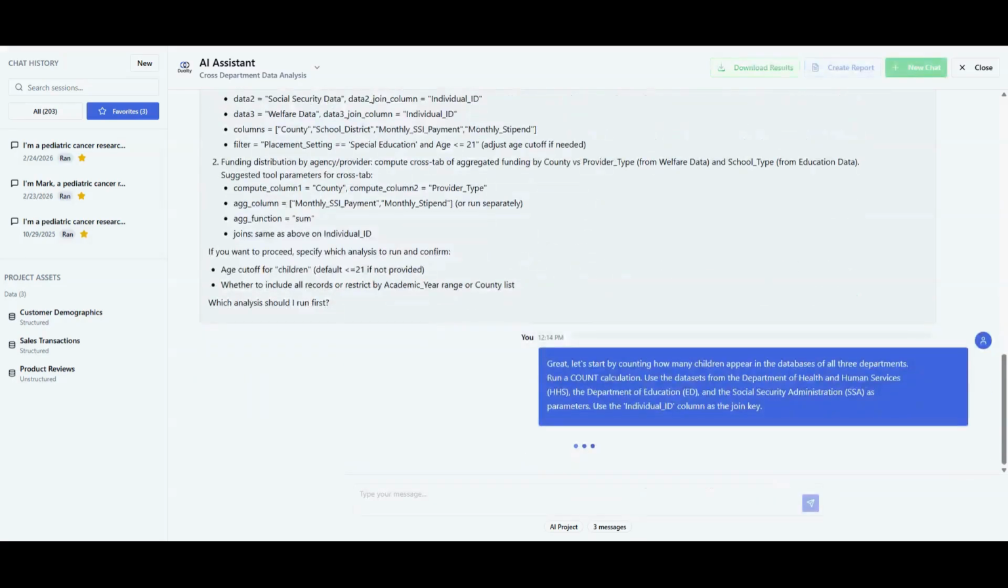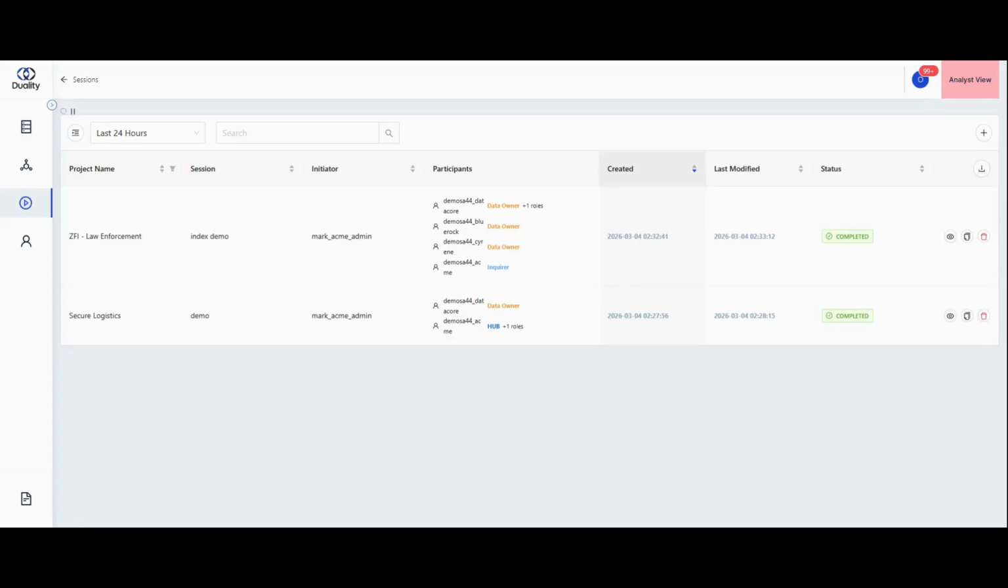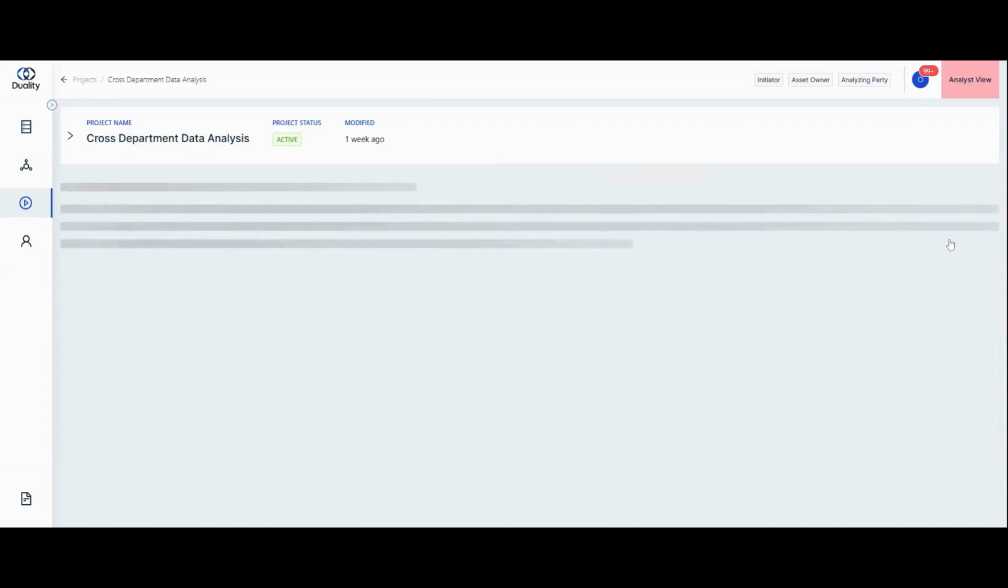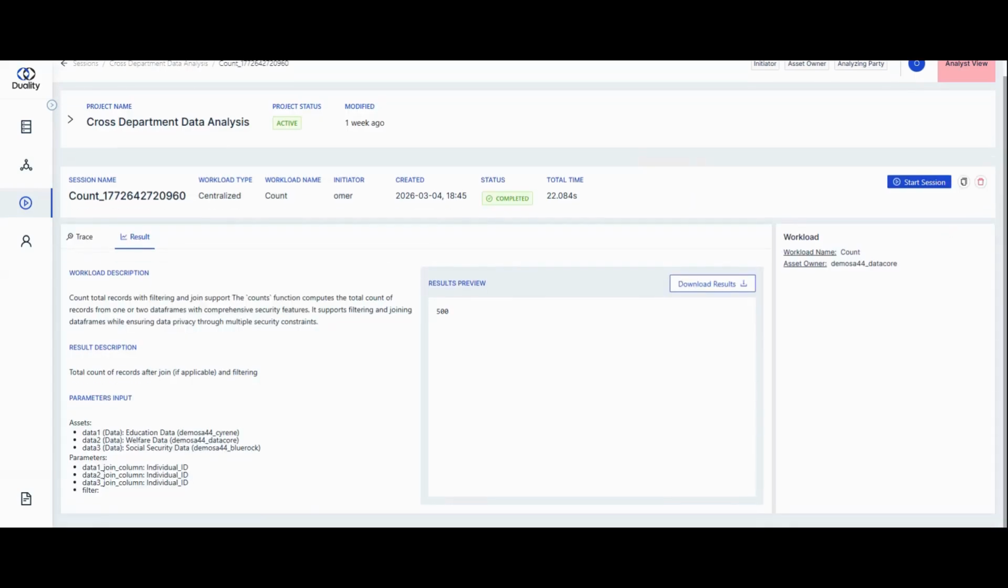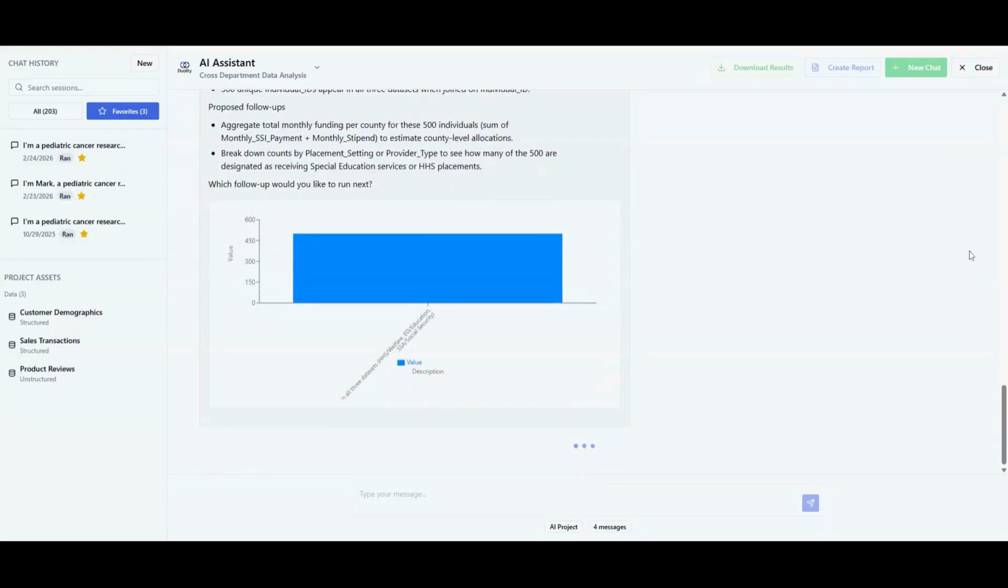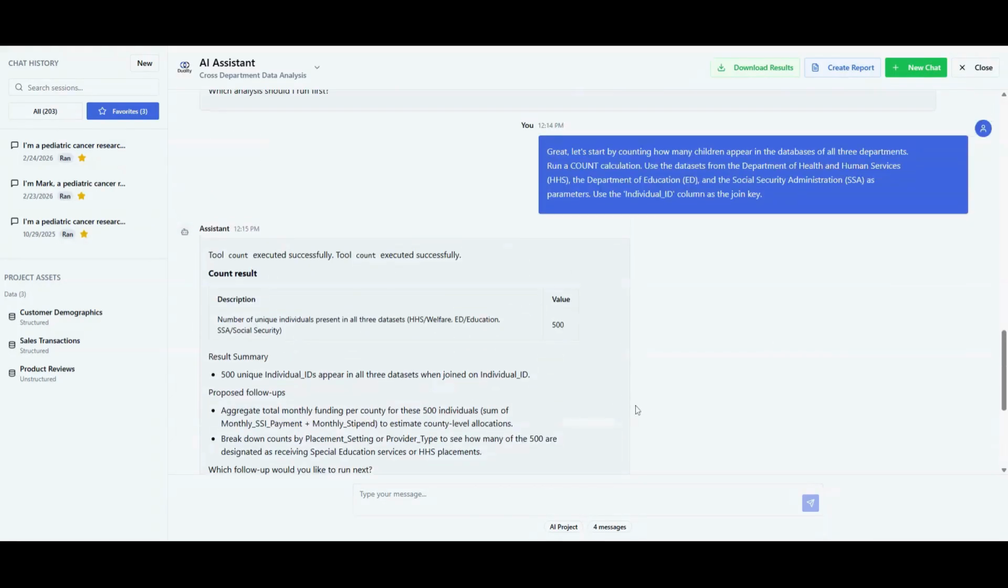First, I perform a basic count calculation to see how many children appear across the databases of all three departments. The system performs a secure join between the Department of Education, Health and Human Services and the Social Security Administration. Even at this stage, no raw data leaves its home organization. Only the protected aggregate result is returned. The results show 500 children shared across all three agency databases.